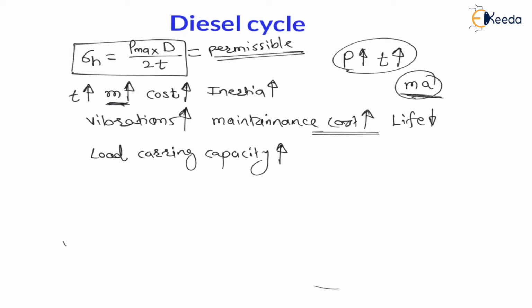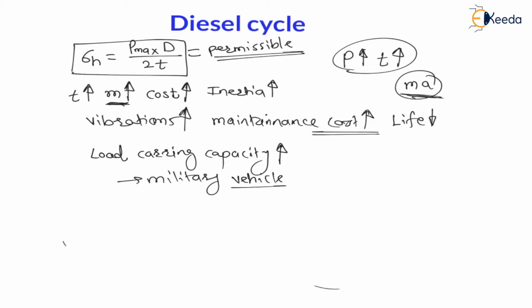If you see heavy vehicles such as military vehicles, you will find diesel is used as a fuel, as well as for transportation vehicles such as trucks and buses, which means the engine is a diesel engine.